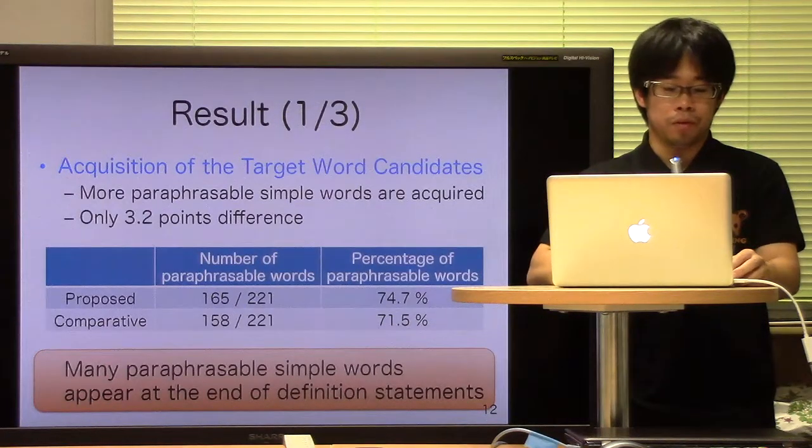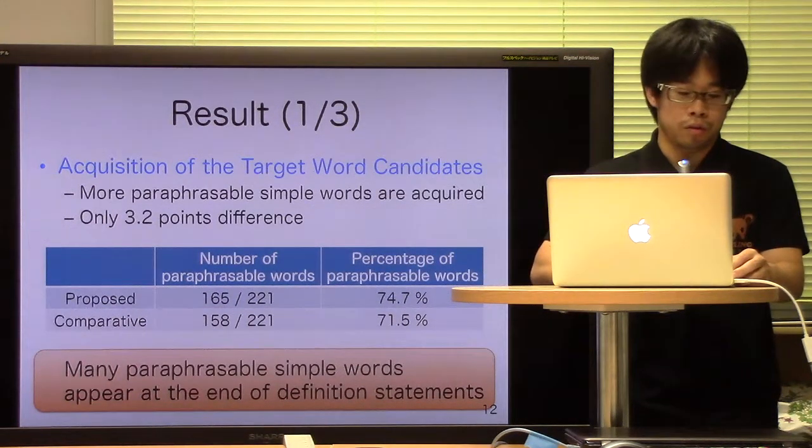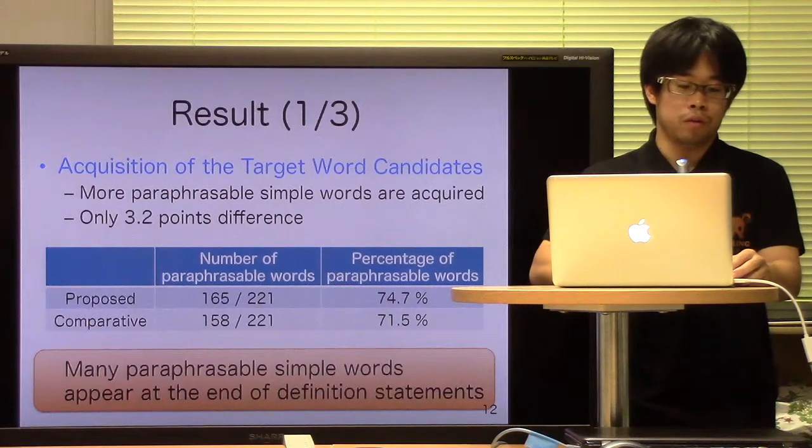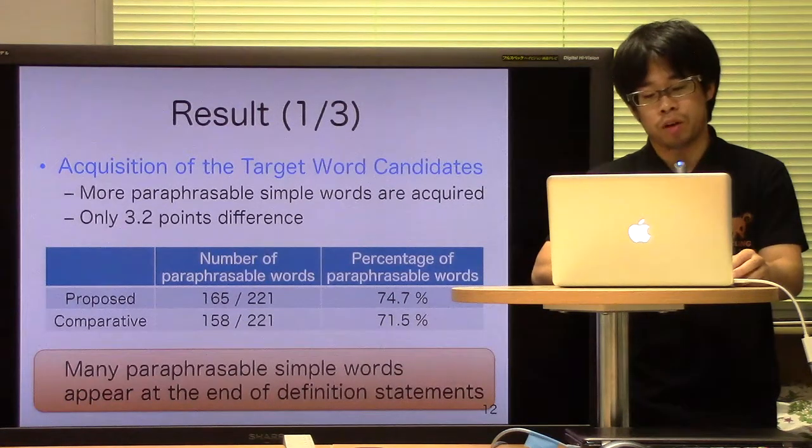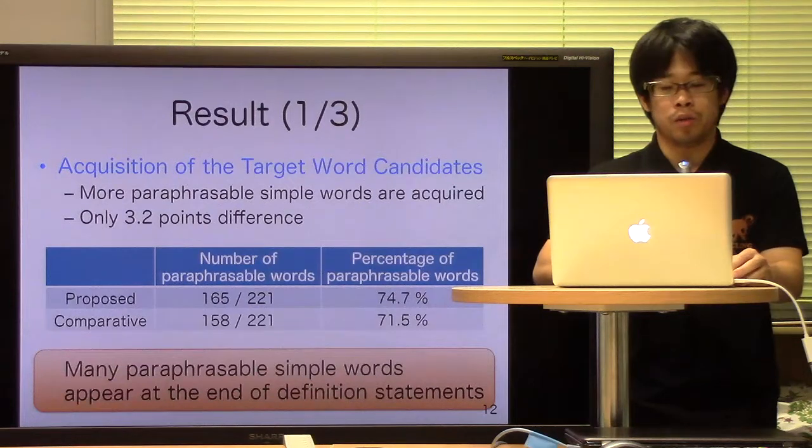The proposed method is able to acquire more target words than the comparative method, which includes paraphrasable simple words. This shows the potential as well as the effectiveness of the proposed method, which acquires target words from the entire definition statement.